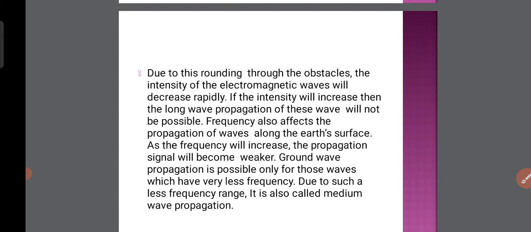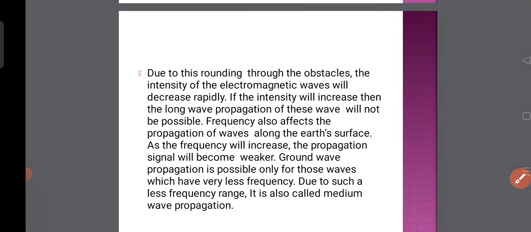Frequency also affects the propagation of waves along the earth's surface. As the signal frequency increases, from transmitter to receiver, obviously the attenuation will increase. If the signal frequency decreases, the attenuation will decrease. That's why ground waves are used only in low frequency as well as medium frequency.